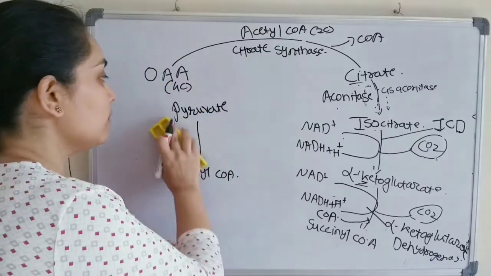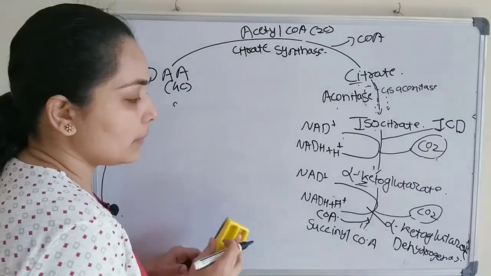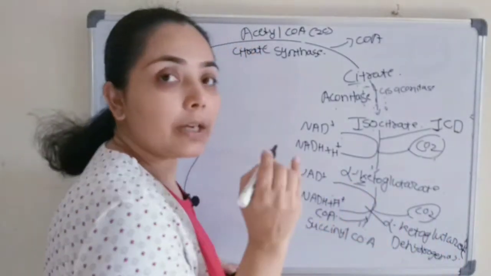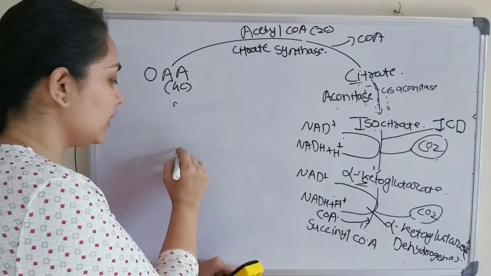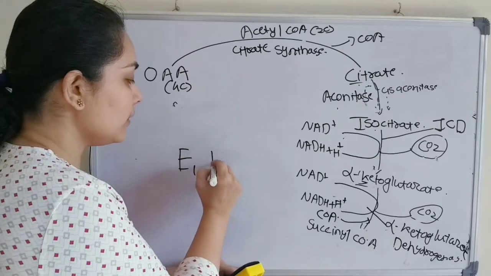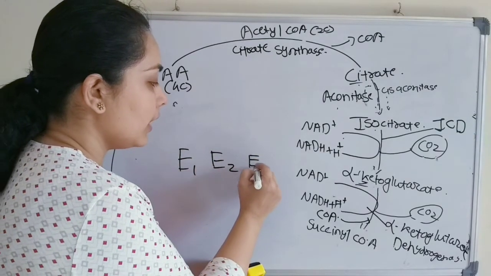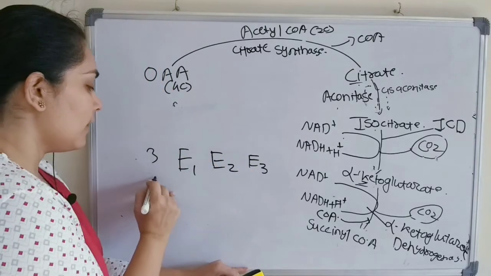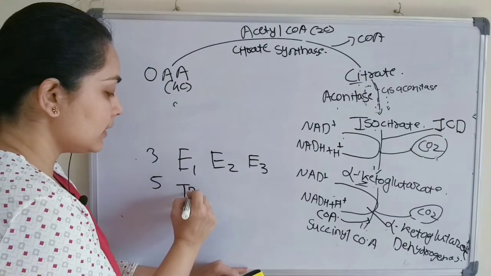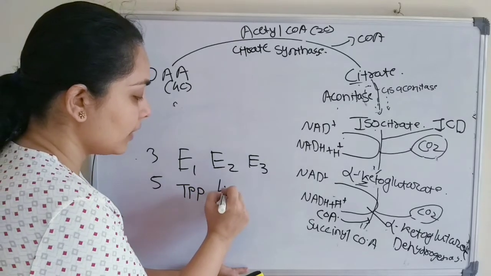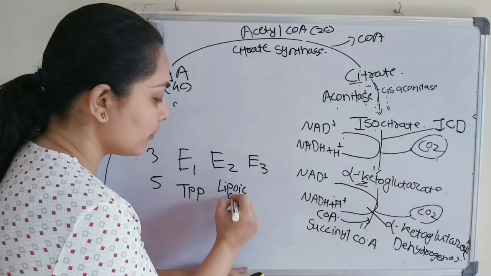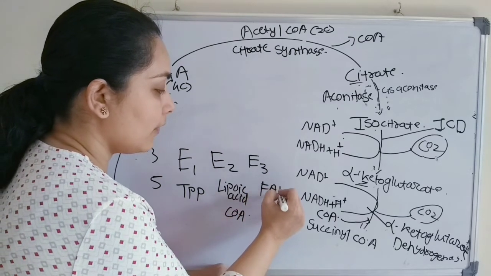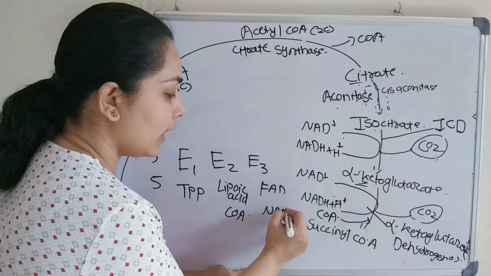We will just explain this step here very briefly. This alpha ketoglutarate dehydrogenase has the 3 enzymes E1, E2 and E3. 3 enzymes and 5 coenzymes, that is thiamine pyrophosphate, lipoic acid, coenzyme A, FAD and NAD.